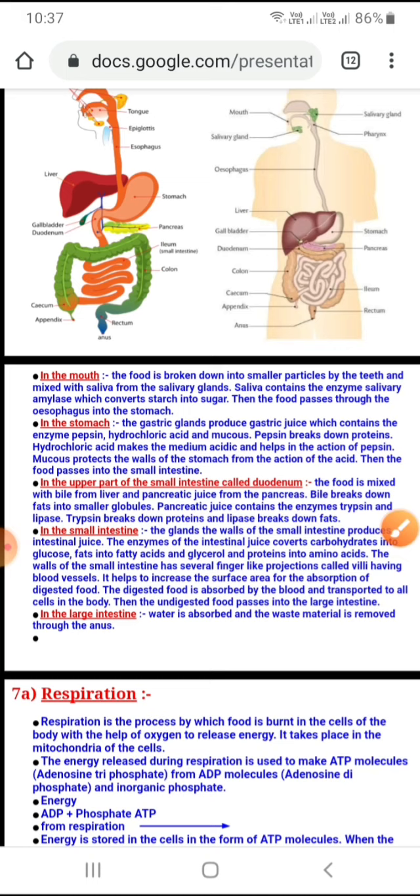Sometimes you must have heard about people complaining of acidity related problems. So why do we face these acidity related problems? This acidity is also because of too much hydrogen. Suppose too much hydrogen ion is released in the stomach. When will it be released? When you take too much spicy food, right?